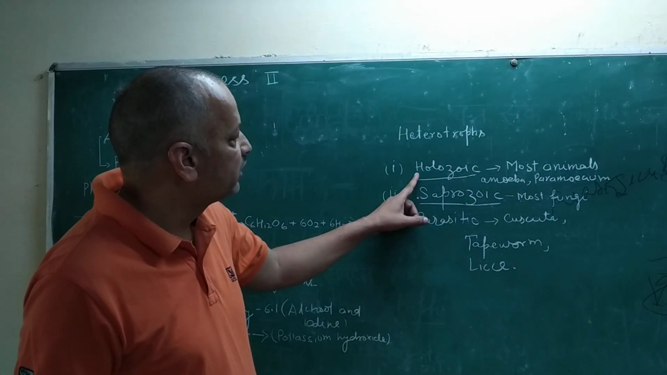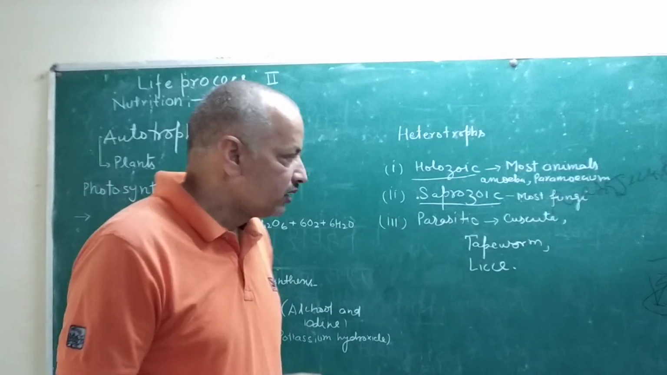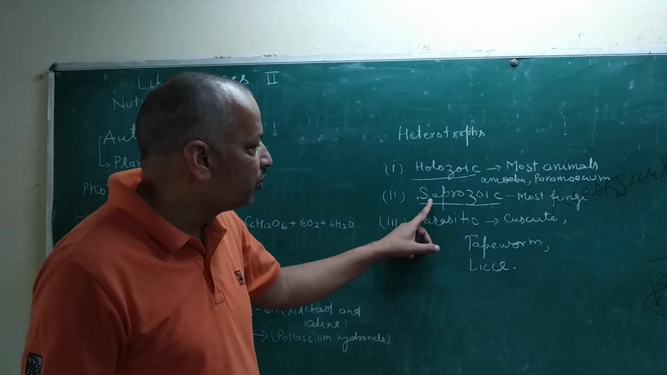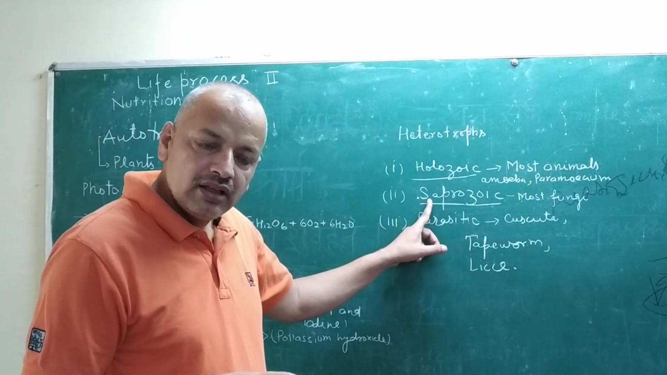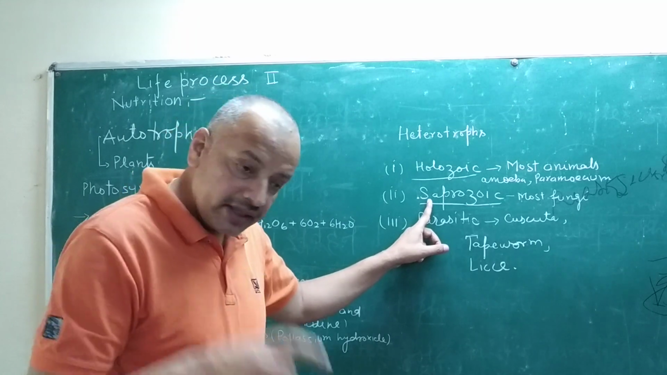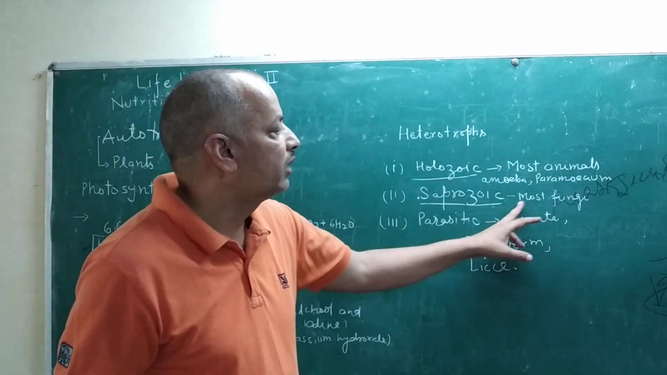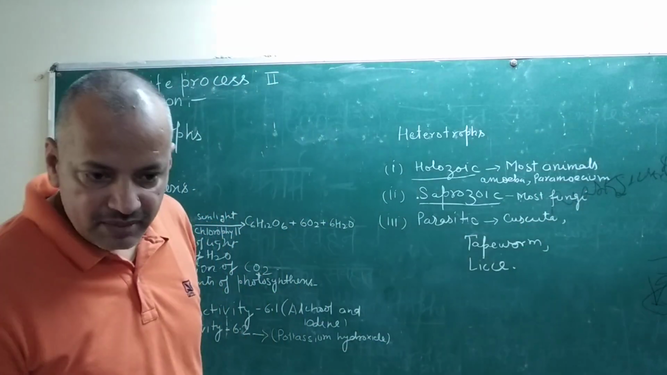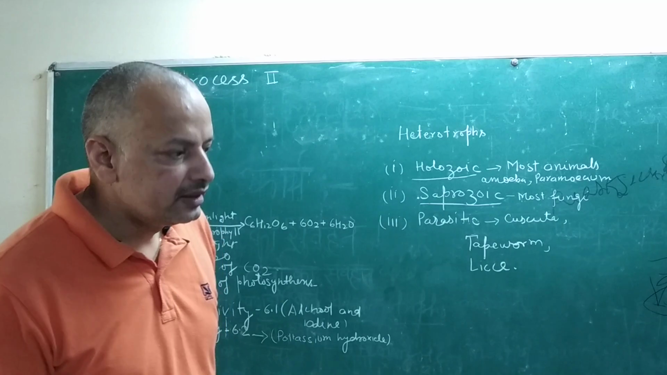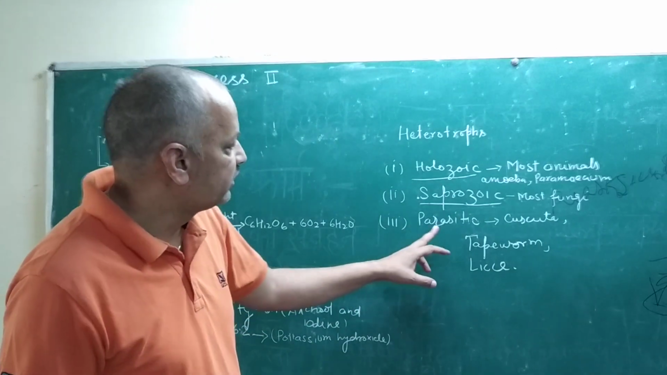Holozoic take food in the solid form, and after taking food they digest it. Saprozoic take food in the liquid form, after digesting the food, then take it. So digestion takes place outside the body. Most of the fungi first release chemicals from the body and then digest it, and after that they absorb it. Third is parasitic.